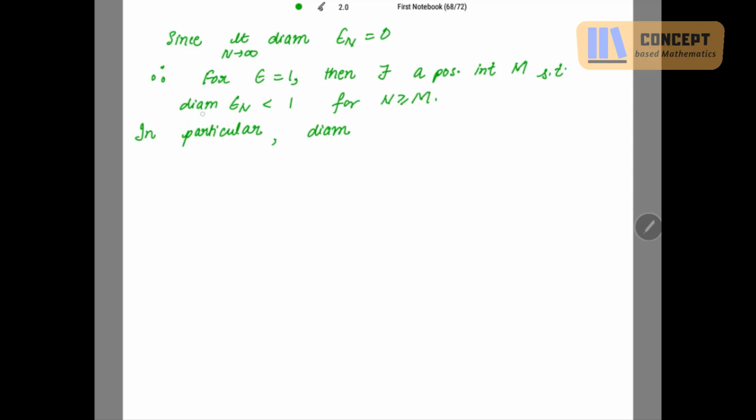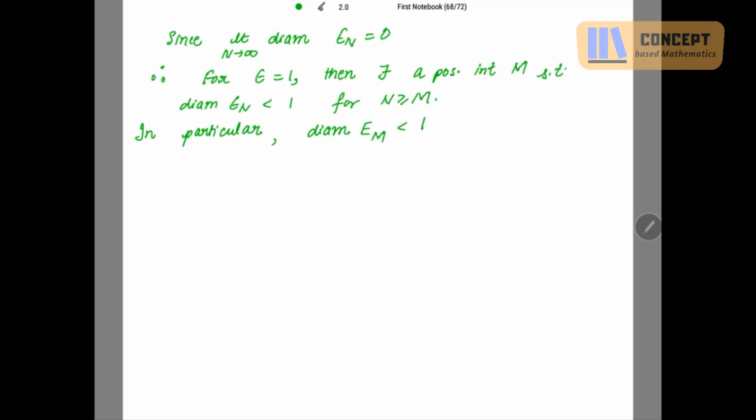Why? Because the diameter of En strictly less than 1 holds for n greater than or equal to m. So n starts from m or greater than m, and this is true for n equal to m also. So can I write Em instead of En, diameter strictly less than 1?